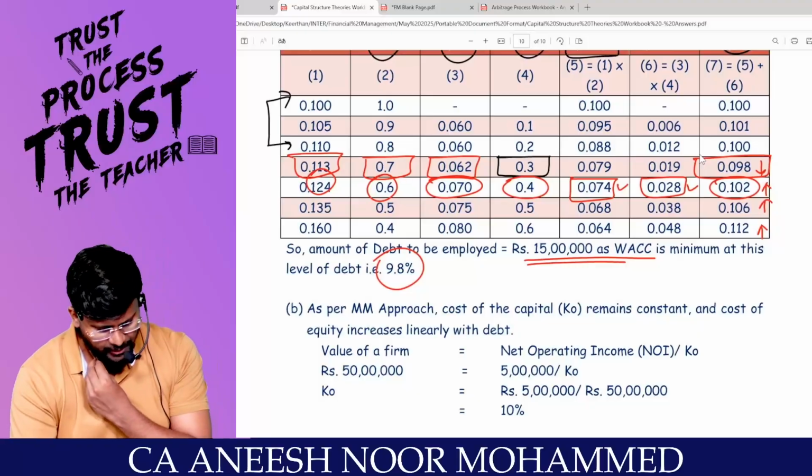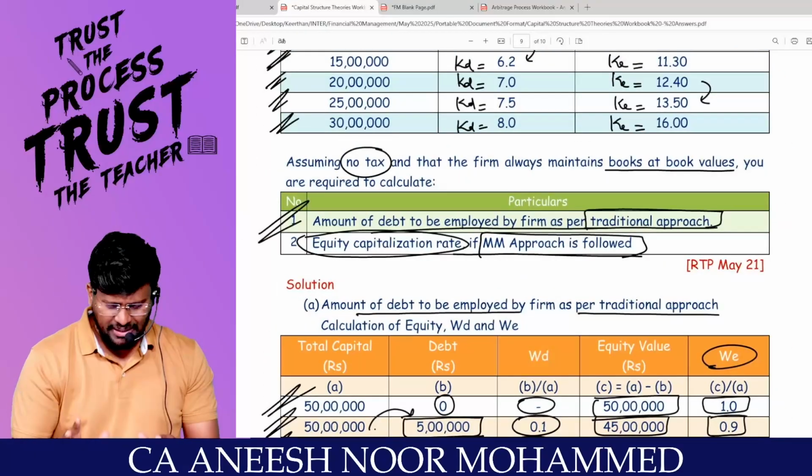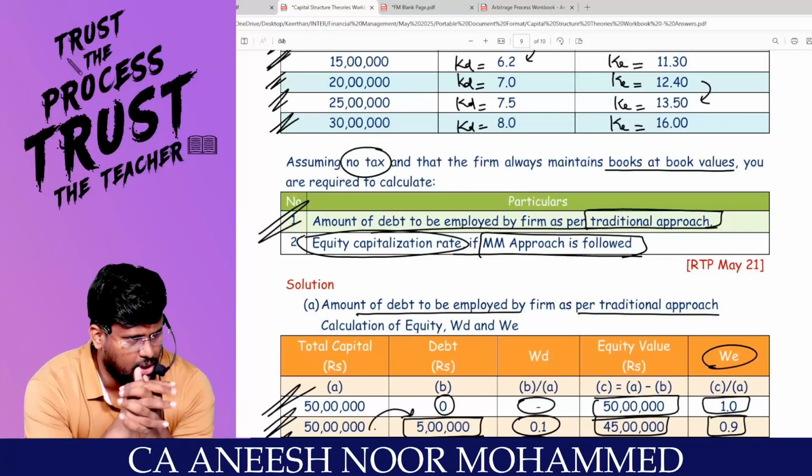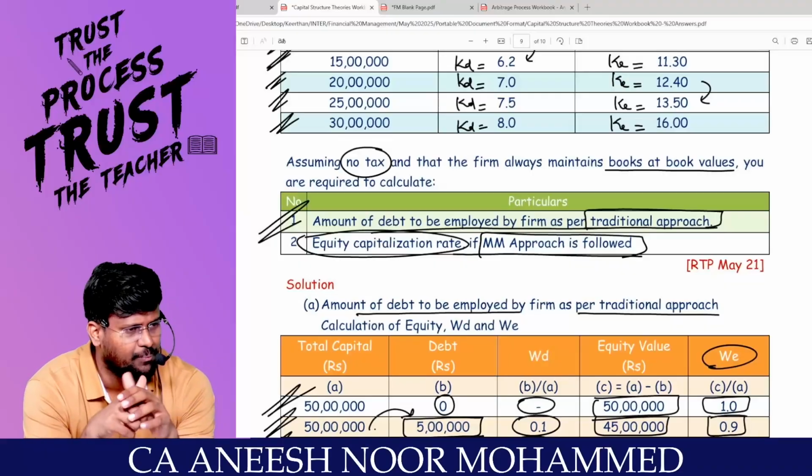Okay? Are you ready with me? That's it. That's the traditional approach. So by this question, they are testing, do you know the theory of the traditional approach? What the traditional approach is saying is that if you inject debt into the capital structure, KD changes.